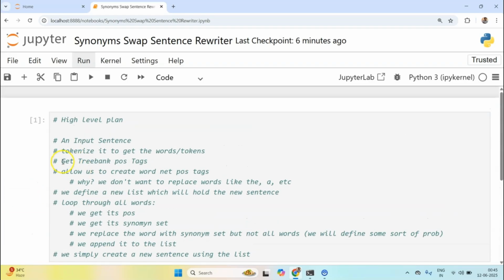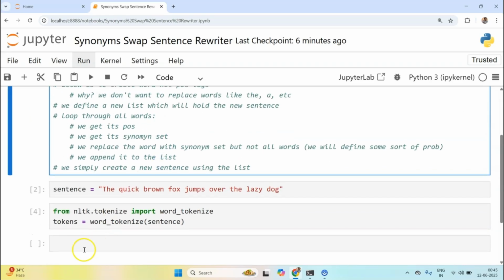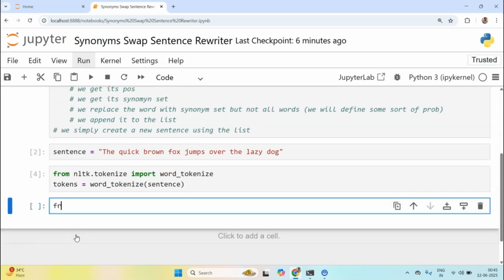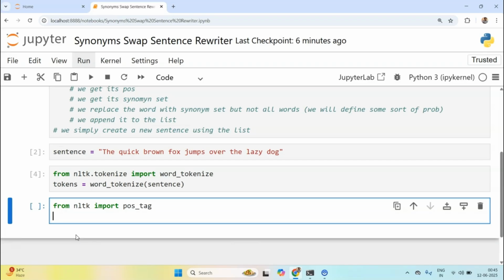Next is to get the treebank POS tags, and to do that, from nltk import pos_tag. So I'll write a tags list, pos_tag, and inside this pos_tag I'll pass tokens.